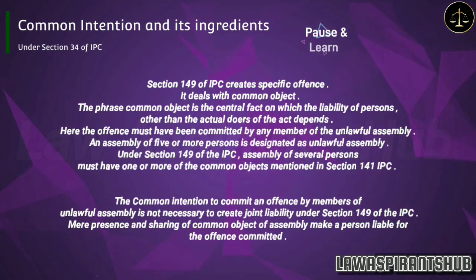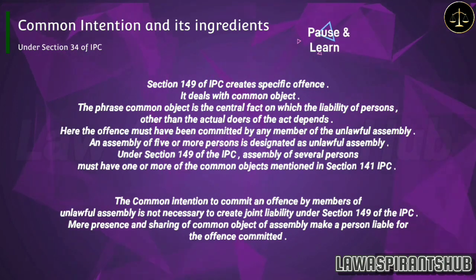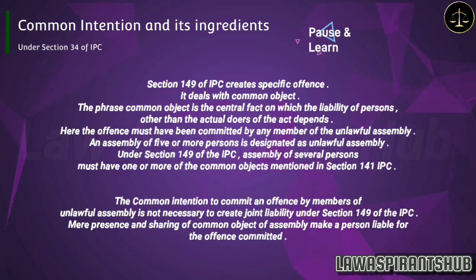Section 149 of IPC creates a specific offense. It deals with common object. The phrase common object is the central fact on which the liability of persons, other than the actual doers of the act, depends. Here the offense must have been committed by any member of the unlawful assembly.